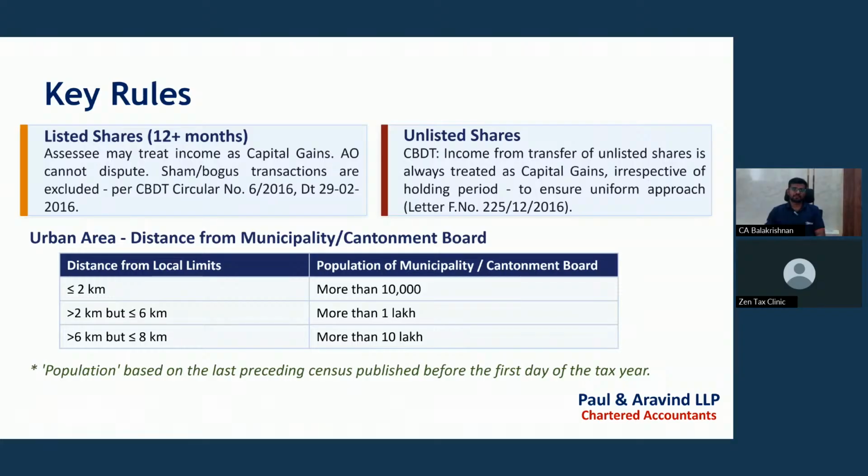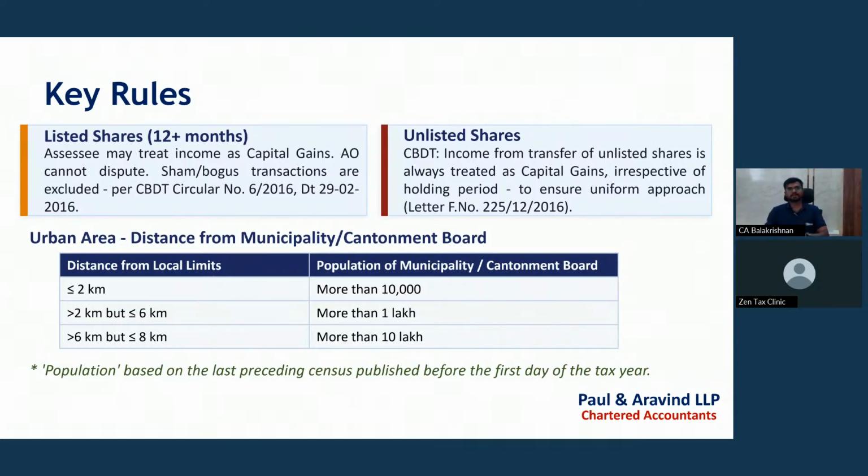We need to check the distance from the local limits, which means the municipality limit, or the cantonment board limit in case of hilly areas. We need to check from the end of the municipal limit. For example, for Coimbatore, Neelambur is the municipal limit. From Neelambur, we need to take this distance. If it is less than or equal to 2 kilometers and the population is more than 10,000, then it is urban agricultural land.